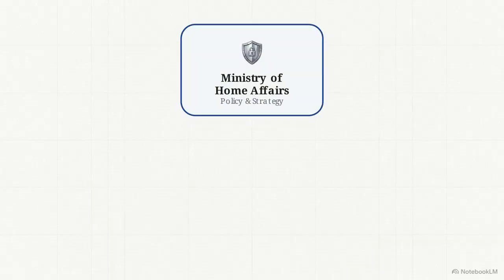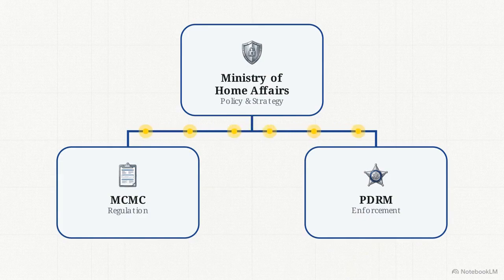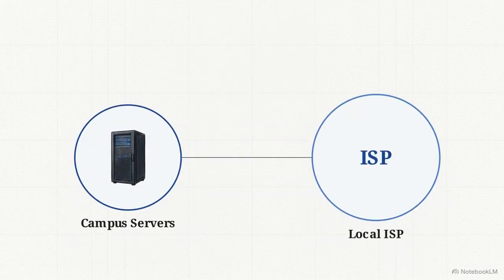Looking at this hierarchy diagram, the ministry sits at the apex. By developing comprehensive cybersecurity strategies, they push policy directives down to the operational units, ensuring MCMC and PDRM function as a coordinated front.